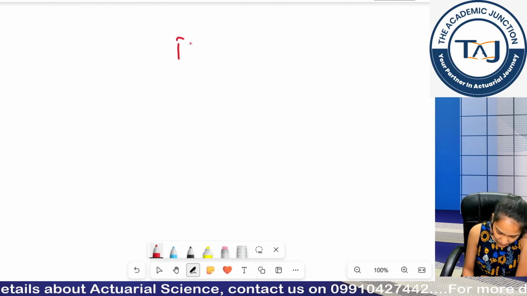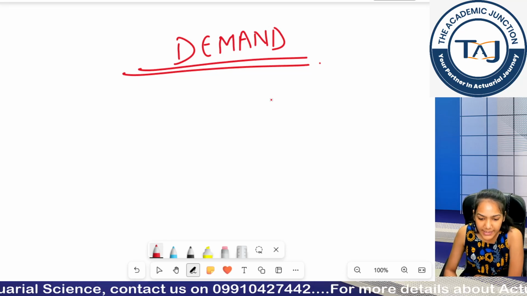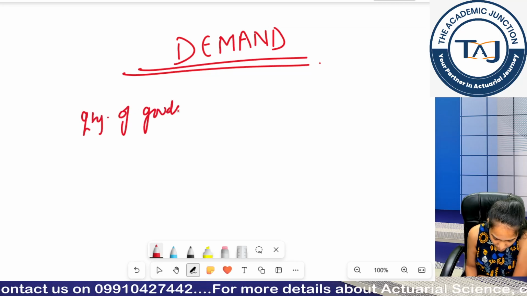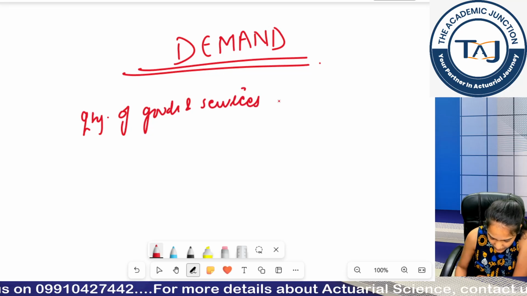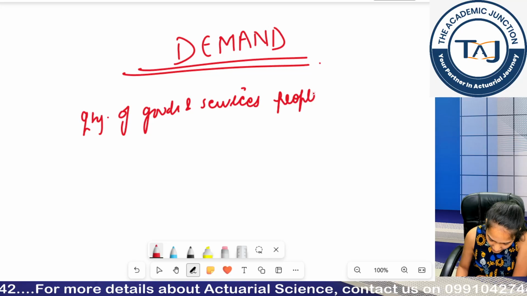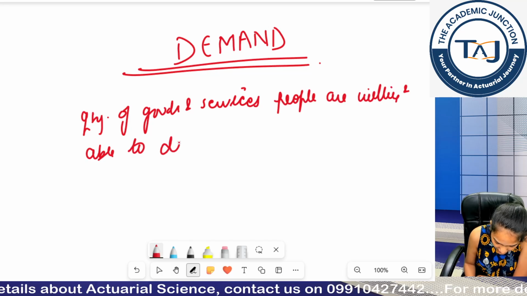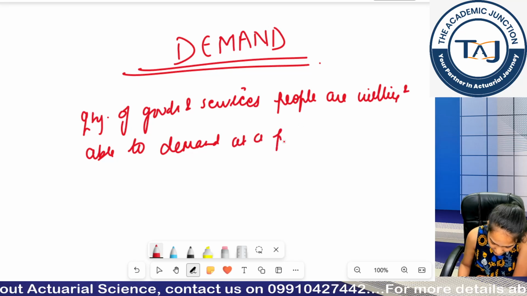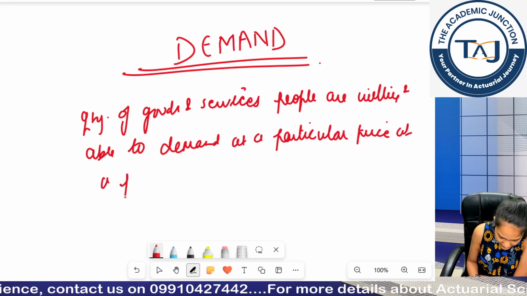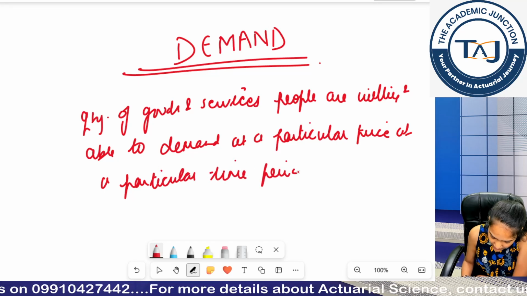Now let's start the discussion over demand first. So demand is basically the quantity of goods and services demanded, or I say people are willing and able to demand at a particular price at a particular time period. That is basically called the demand of that good or service.